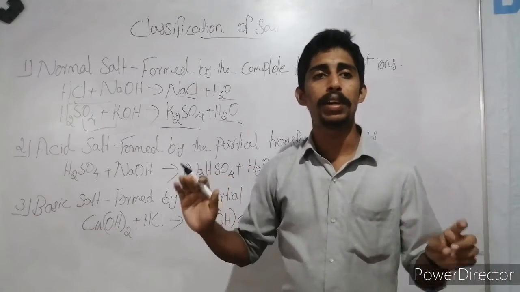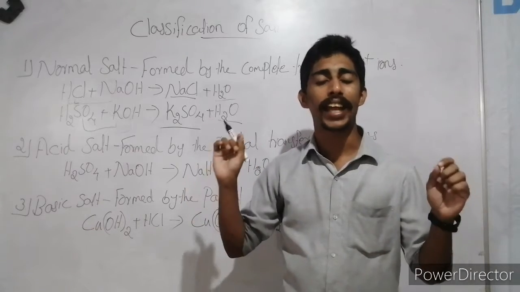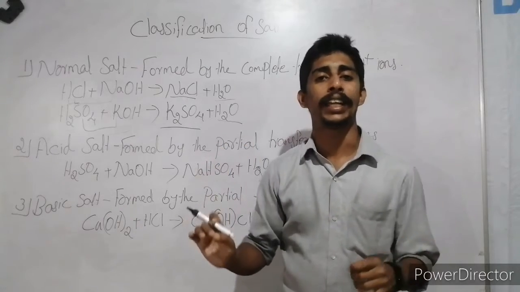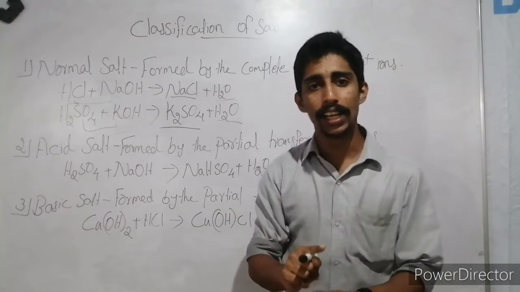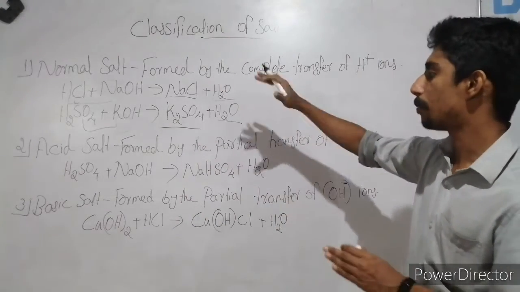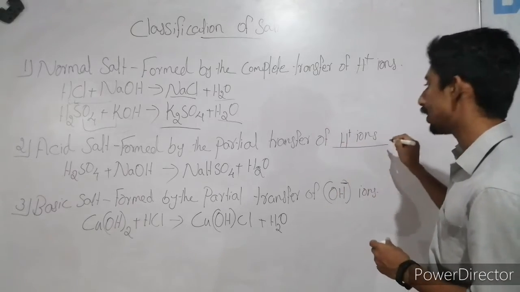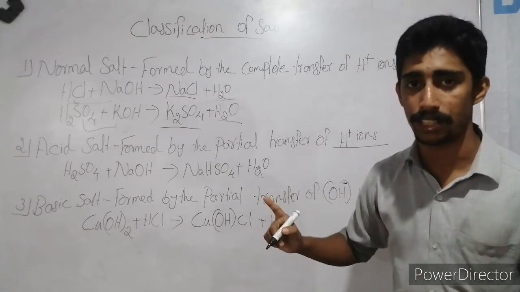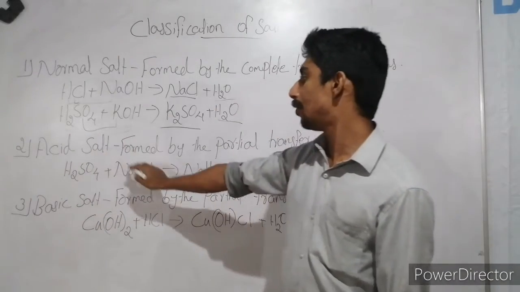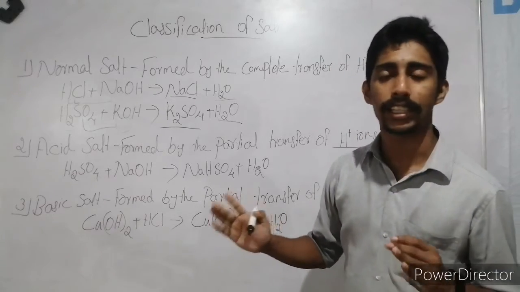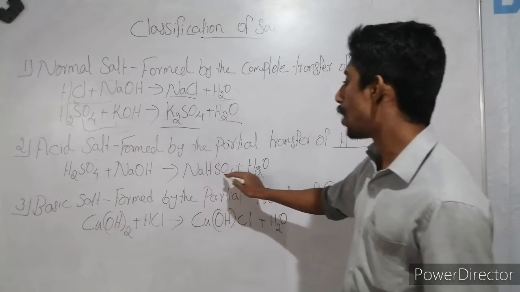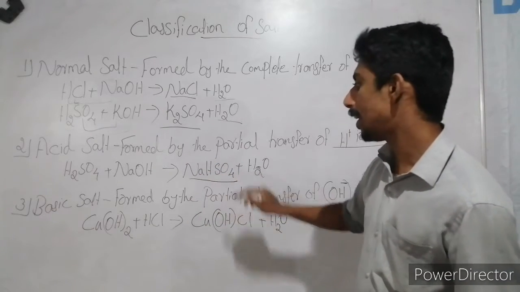Acid salt means, in simple words, acid salt will contain at least a single hydrogen ion. So we can say that acid salts are formed by the partial transfer of hydrogen ions, partial, not complete. Suppose you take the example of sulfuric acid reacting with sodium hydroxide, then we get sodium bisulfate, NaHSO4, and water.